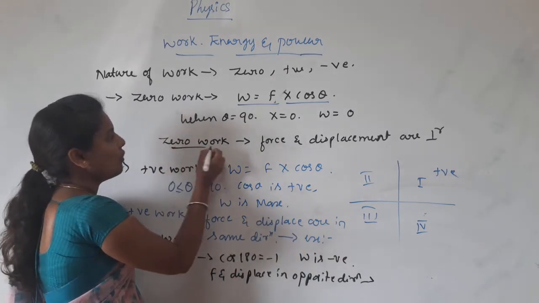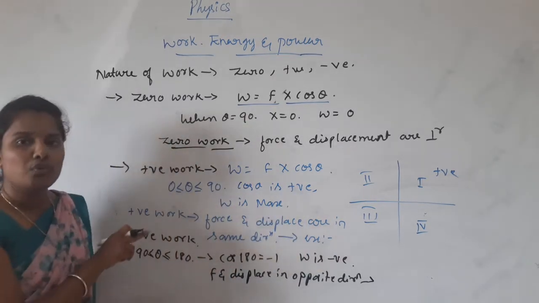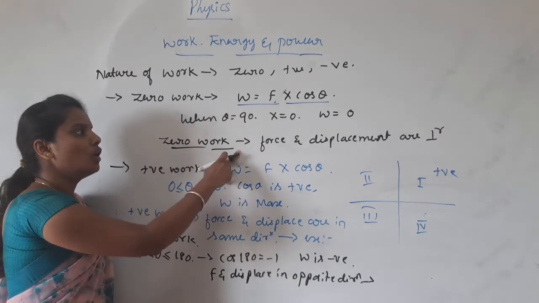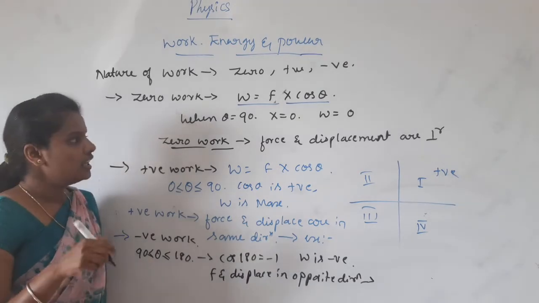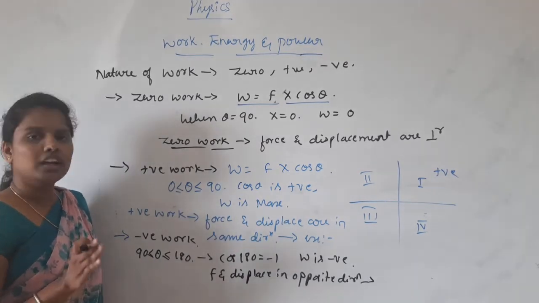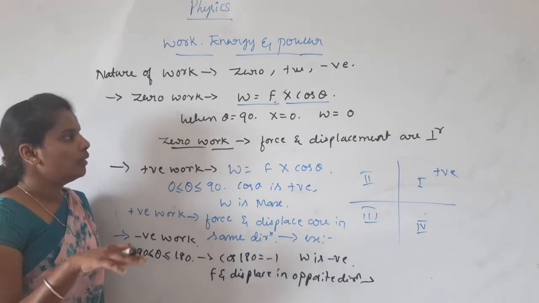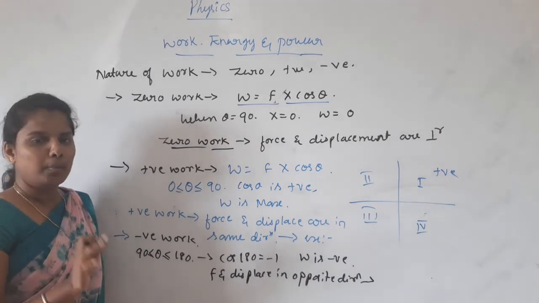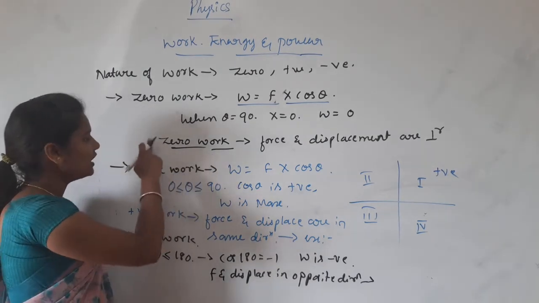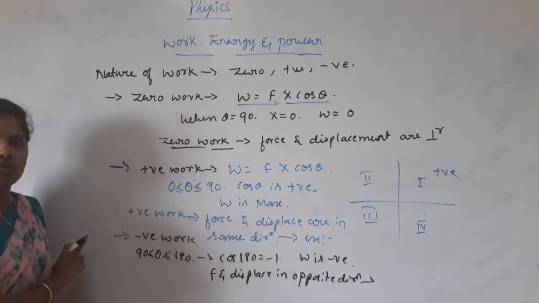Come to the zero work. The centripetal force produces zero work, because in centripetal force the displacement and the force are mutually perpendicular to each other. Therefore, it produces zero work. These are all the three natures of work.